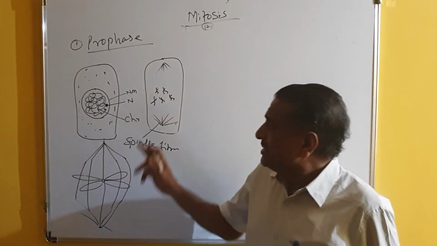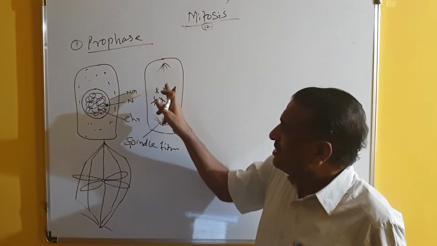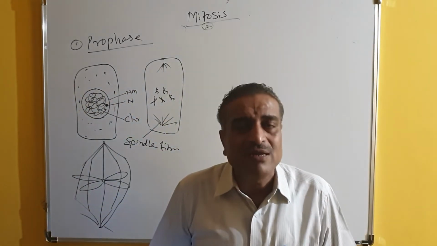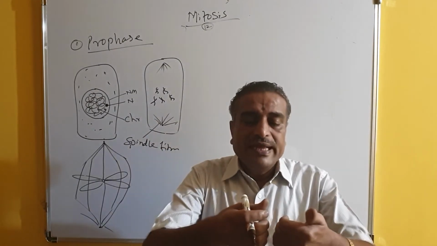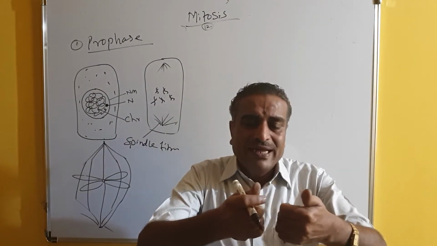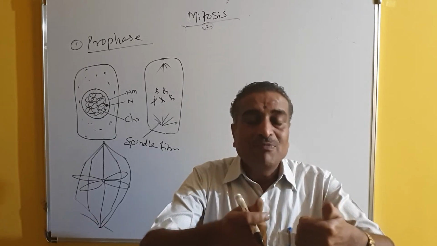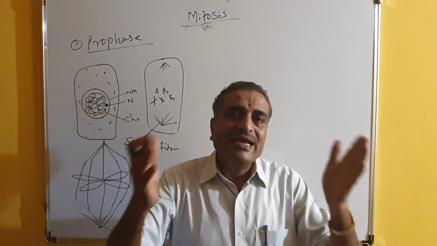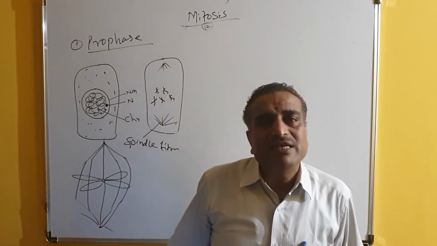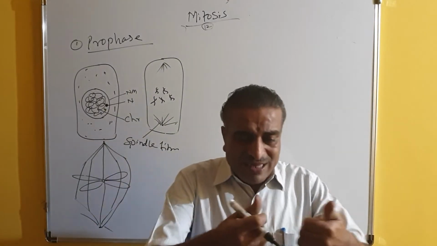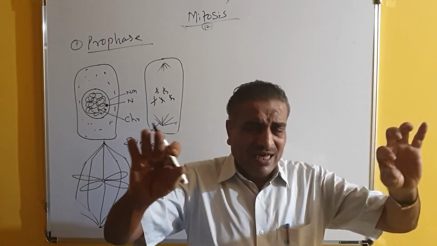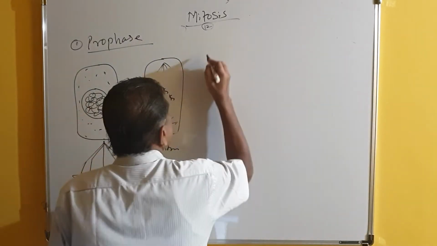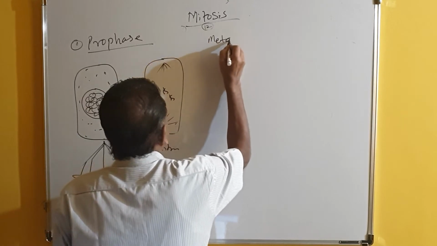Now, when the spindle fibers are developing here, I have told you already, they are produced, and they come and hook the centromere. And when the centromeres are hooked, the spindle fibers start pulling the chromosomes. But the 2 spindle fibers from this pole and this pole exert equal pressure on the centromere. So when the pulling is equal, all the centromeres settle at the middle portion of the cell. So this is called metaphase.